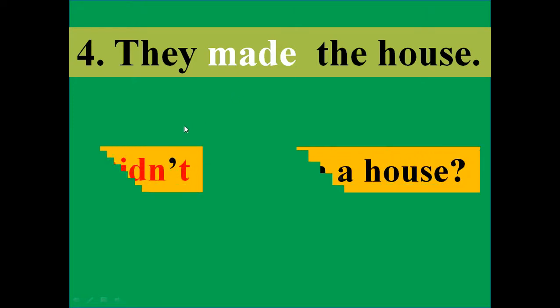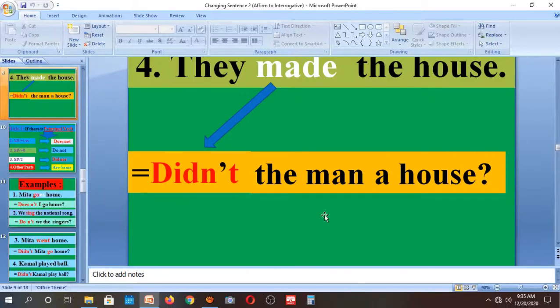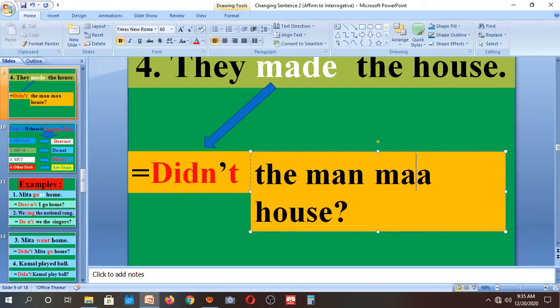We need didn't, because for past form we need did and not. So the interrogative is, didn't they make a house? Here is no make, so I want to write make.